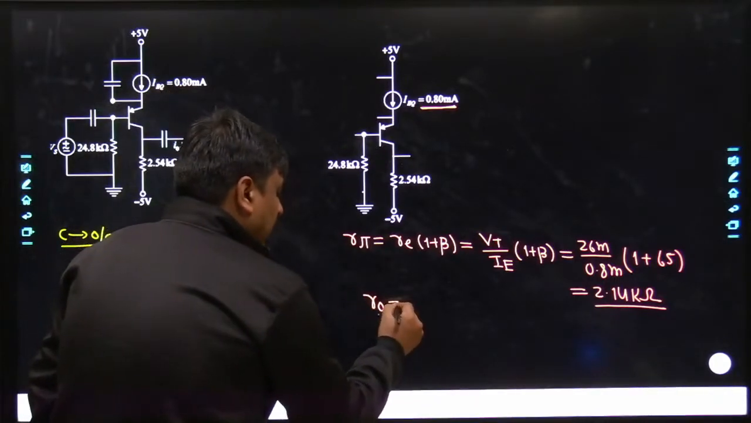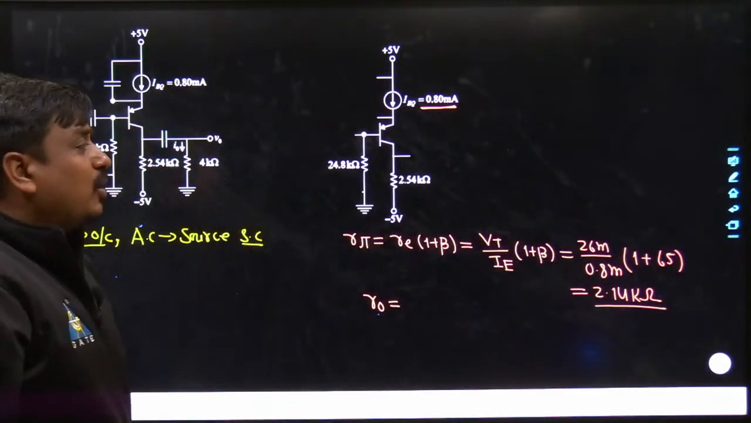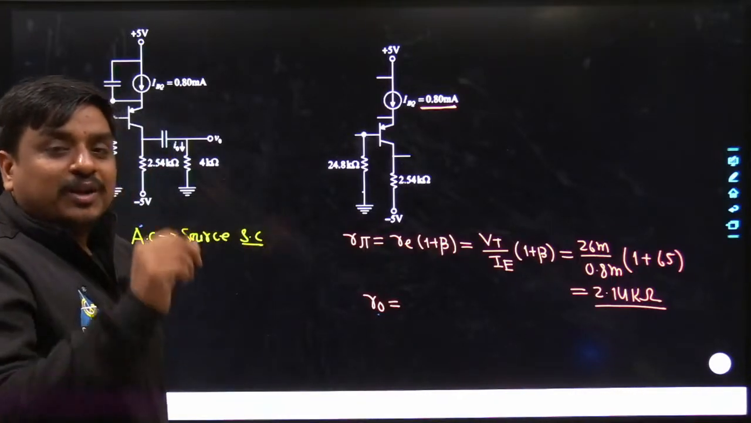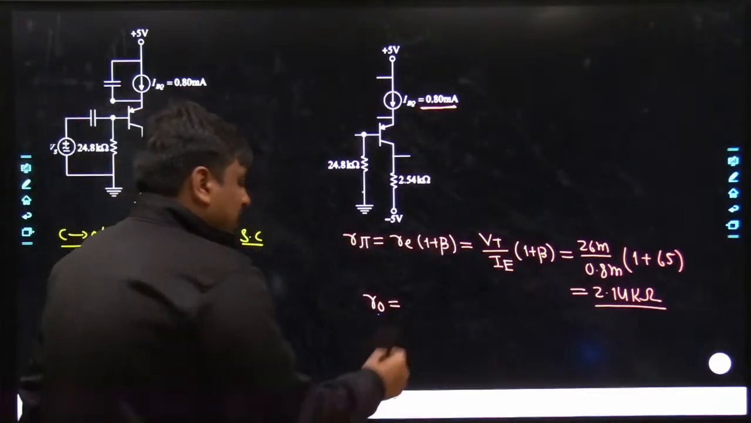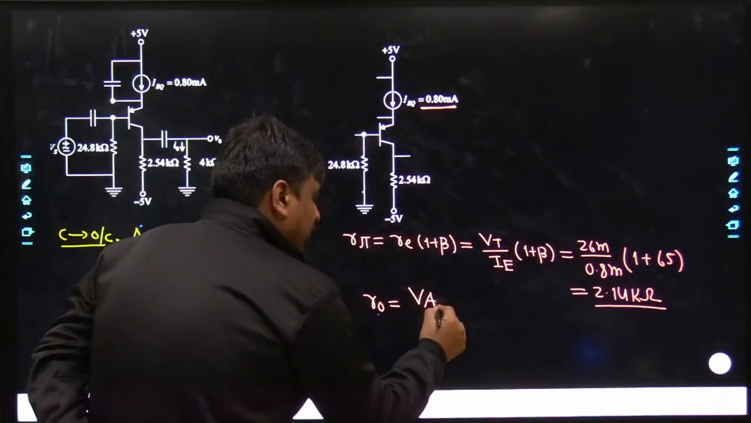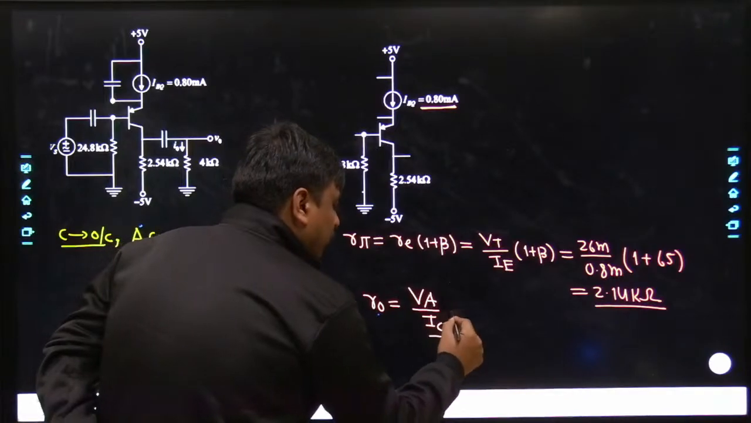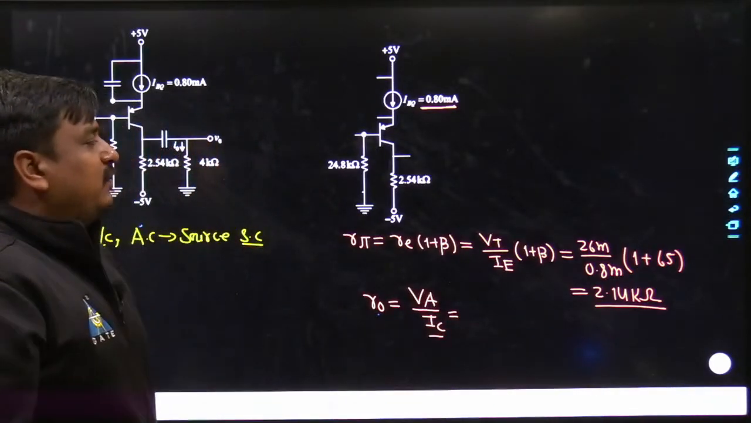How is the value of R naught calculated? R naught is nothing but the output impedance between collector and emitter, and it is defined as the early voltage divided by IC. If you want to know where this formula came from, I can give a little bit of an idea about it.